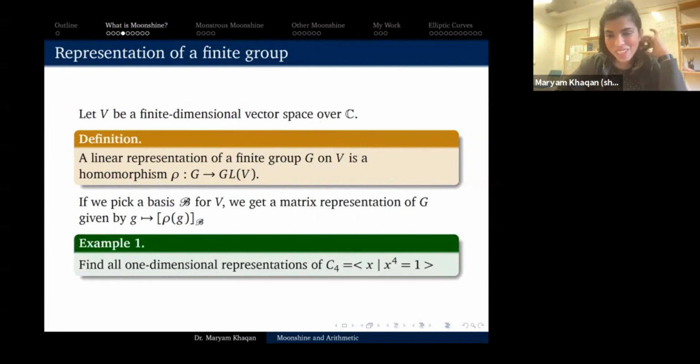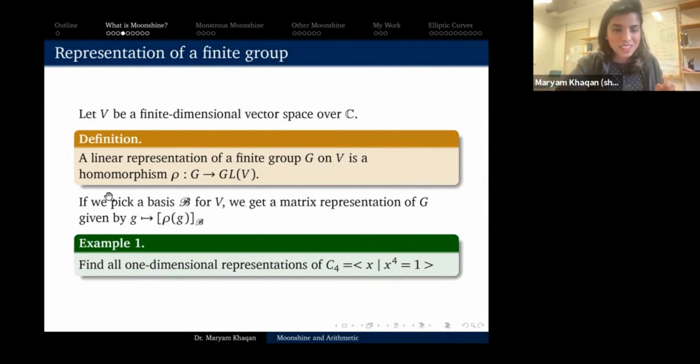And here's my first example of this talk. I am not going to give you the answer, but if you get bored of listening to me talk, you should try to find all one-dimensional representations of C4, where C4 is the cyclic group on 4 elements. You might have also seen it as Z mod 4Z or something. Okay, so pausing here to see if there are any questions or concerns.